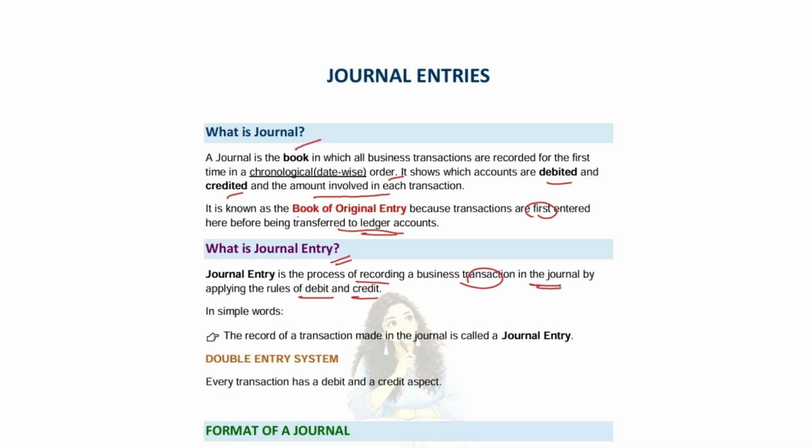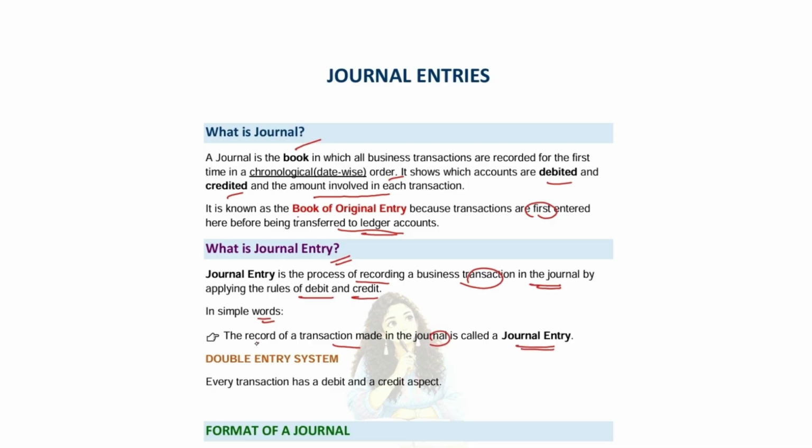Which we will be seeing here, and the full video of golden rules of accounting, which was the first video, I will mention in the description. So, you can go through the video and you will be getting a clear idea of what is golden rules of accounting. Okay. So, in simple words, the record of transaction made in journal is called journal entry.